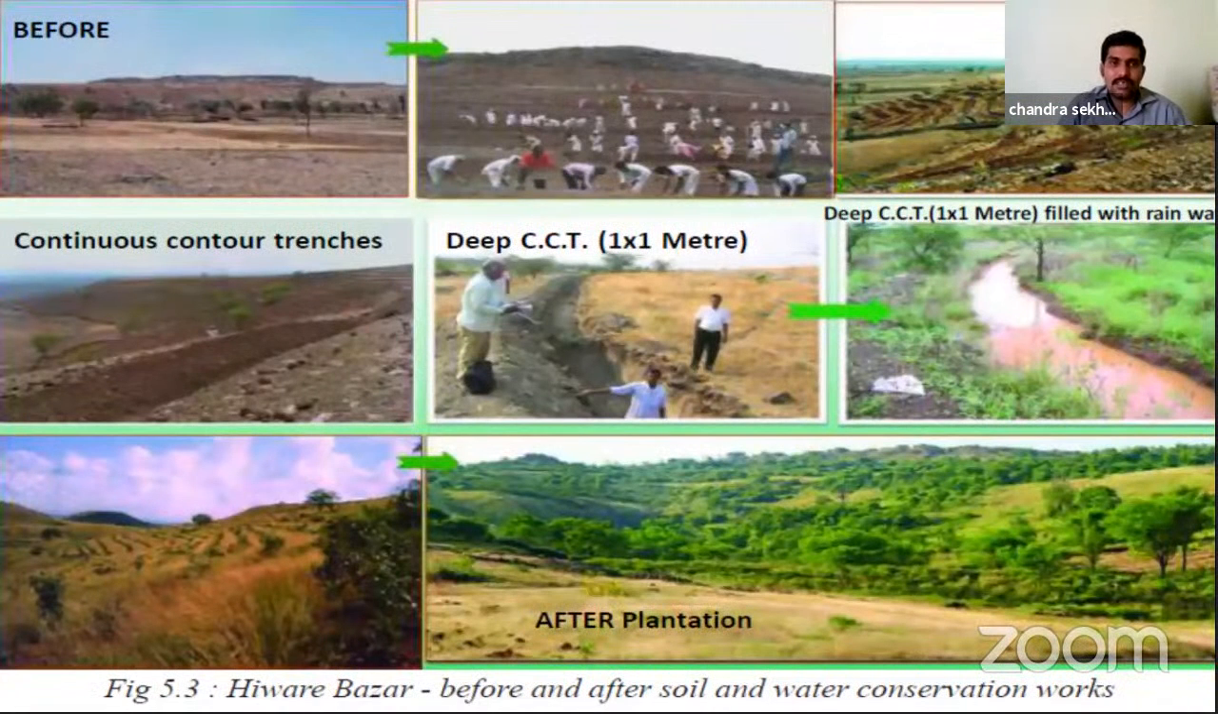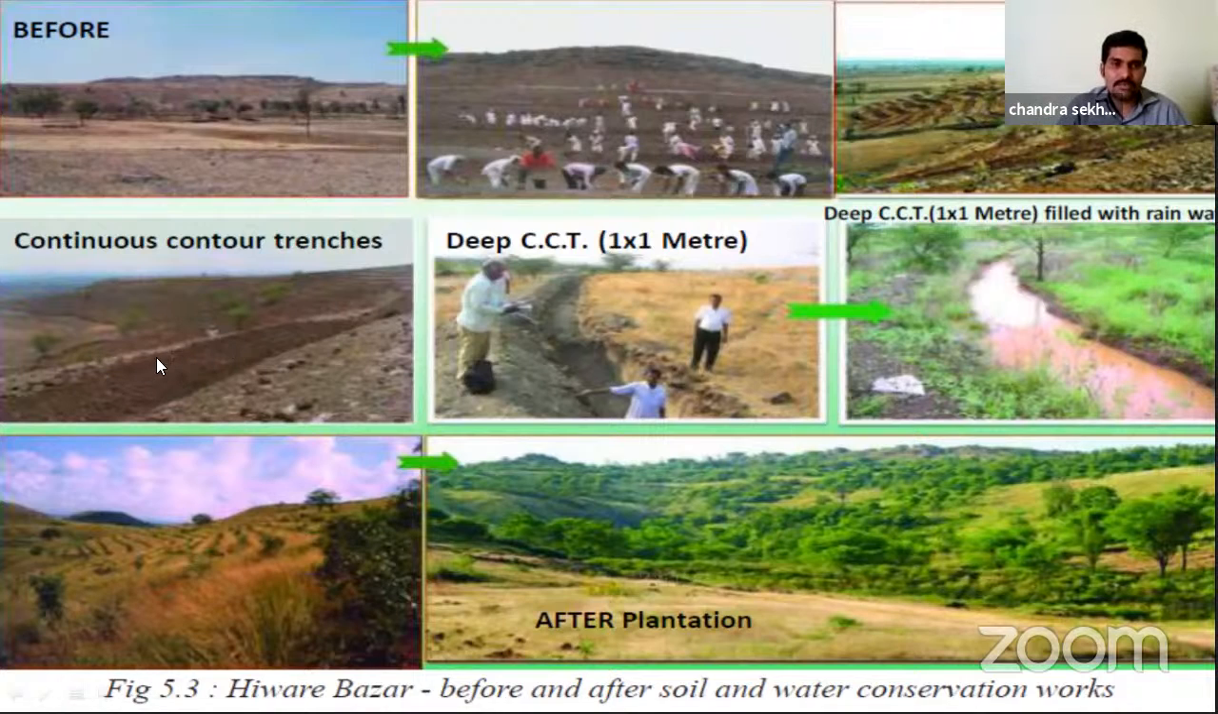So here, children, observe the pictures before implementation of the scheme and after implementation of the scheme. Clearly you can observe the difference before and after. Before, there is a barren look, without any grass or trees. Here the people are involved in Shramdan activity, which was useful for the development of the village. Here they dug so many CCTs for the water conservation activity.